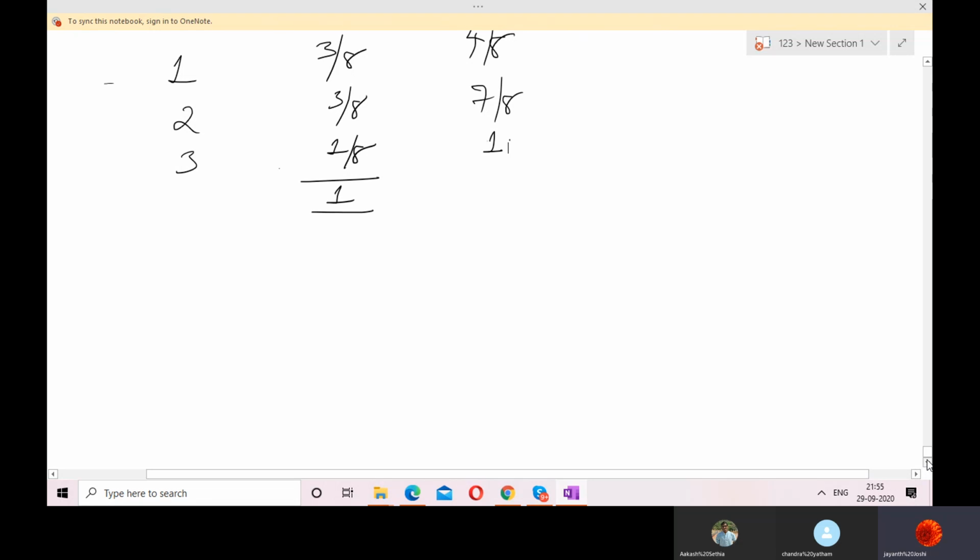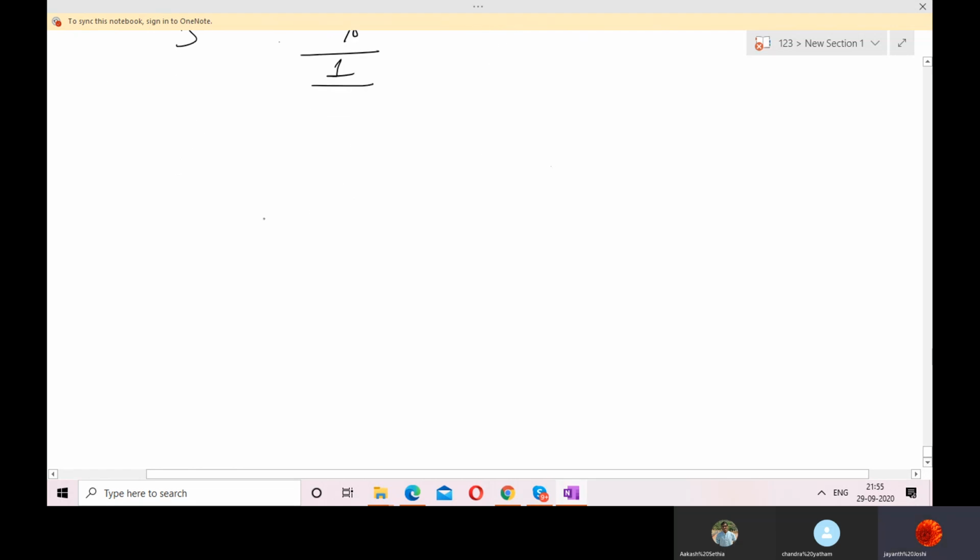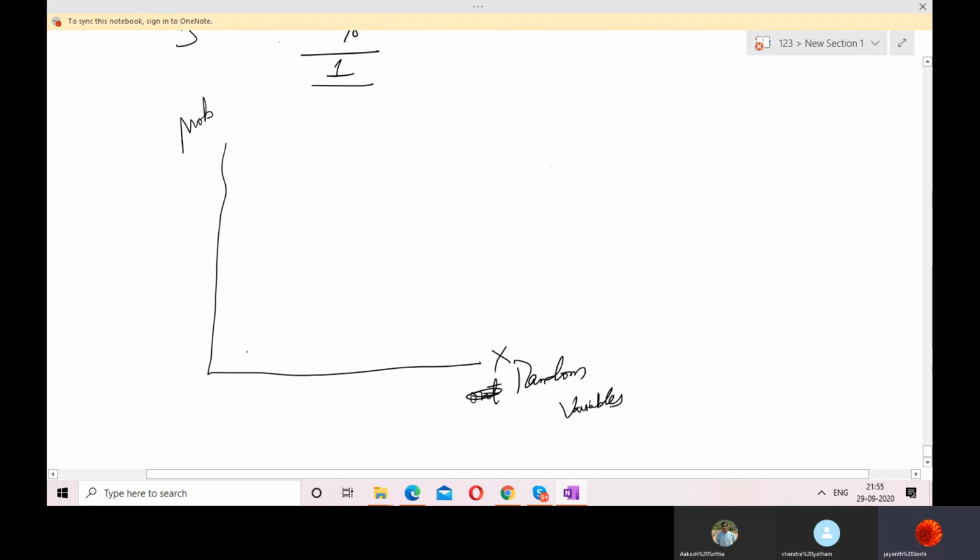So see, we are writing the probabilities on the y-axis. I would have done the theorem also, but with the theorem you would be unnecessarily getting confused. So it is better for you to show it this way with the help of an experiment example. Probability is always on the y-axis, outcomes, that is random variables, on the x-axis. So this is a distribution. Why? Because we are showing the random variables along with their probabilities here. How the random variables are distributed based upon their probabilities, we are showing here.